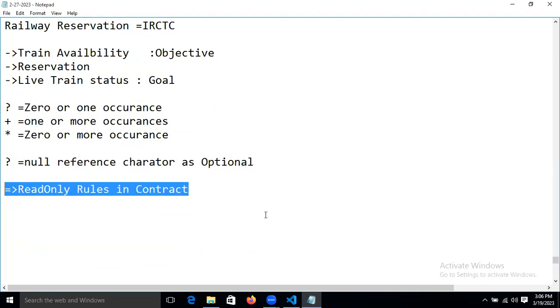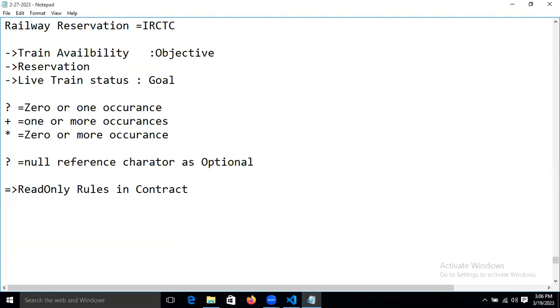Okay. Read only contract, right? Read only contract means what? How are we doing this one?